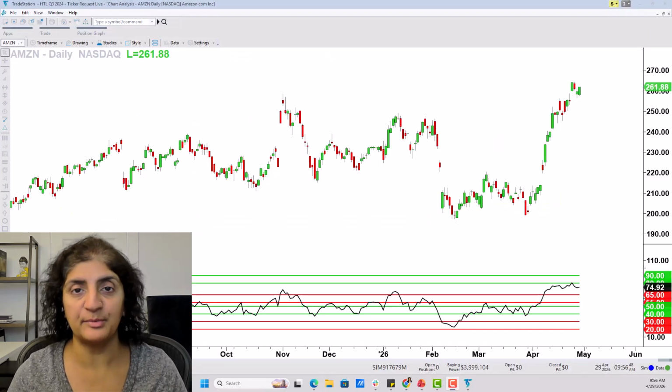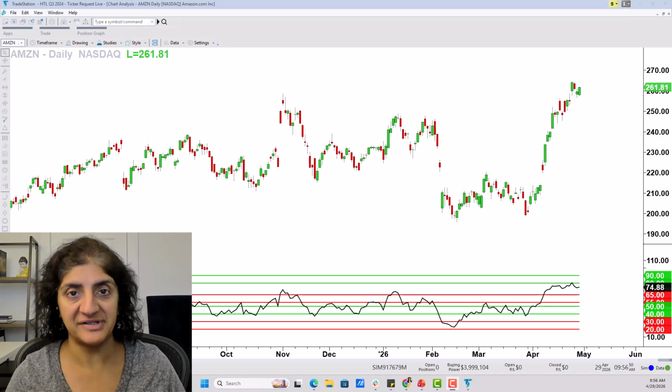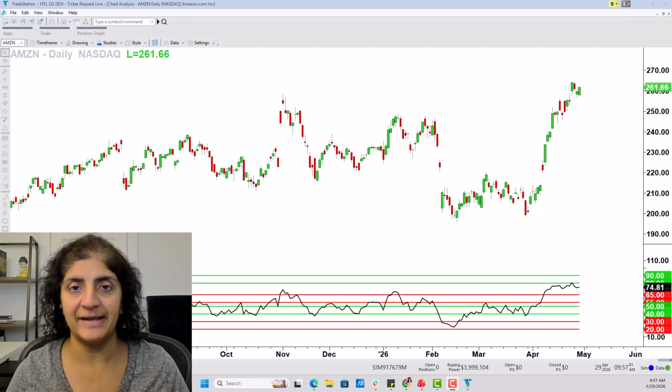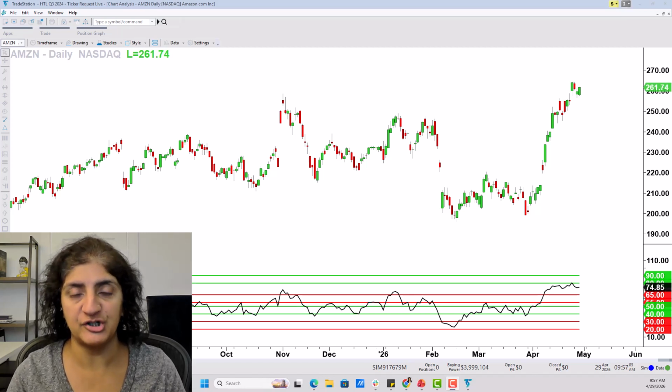To demonstrate this, I'm going to be using current market action, and we happen to have 4 major tech stocks reporting earnings this afternoon. One of them is Amazon, as you see the chart here. Now, what I want you to do when it comes to earnings is look back, but in a very strategic way. And AI tools can help you do that.